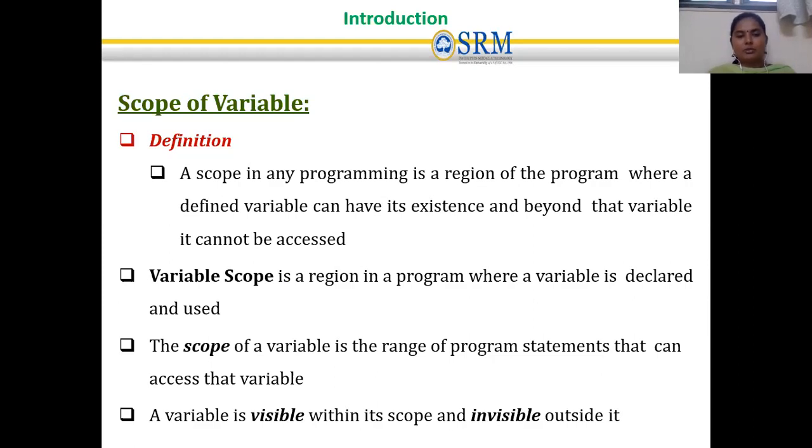The variable is declared and used in that particular region only. So the scope of a variable is a range of program statements. The variable is visible within the scope and invisible outside of it. This is called the scope of a variable.